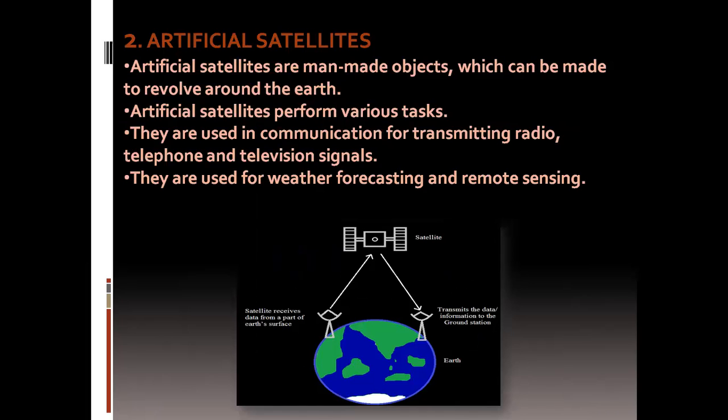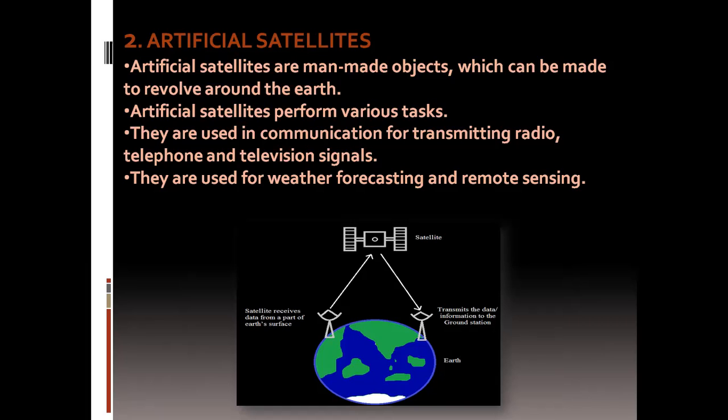Now, artificial satellites. Artificial satellites are man-made objects which can be made to revolve around the Earth. Artificial satellites perform various tasks. They are used in communication for transmitting radio, telephone, and television signals. They are used for weather forecasting and remote sensing.